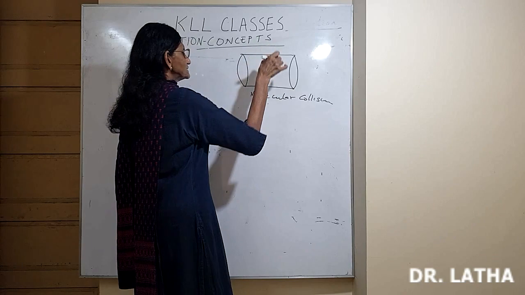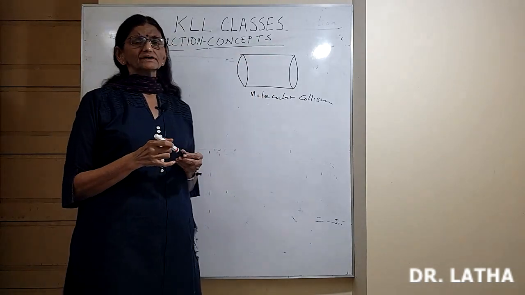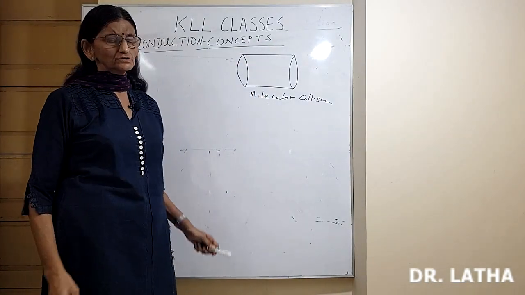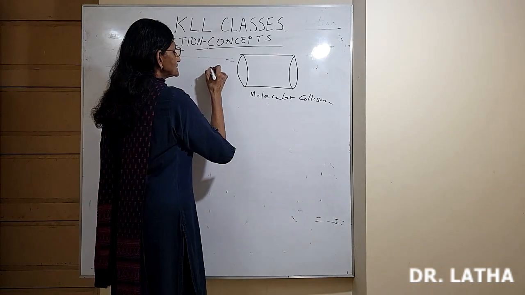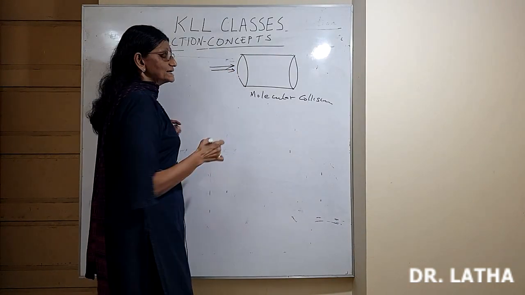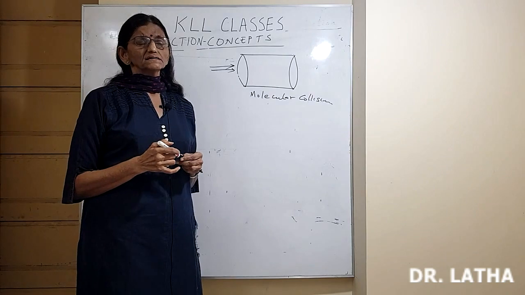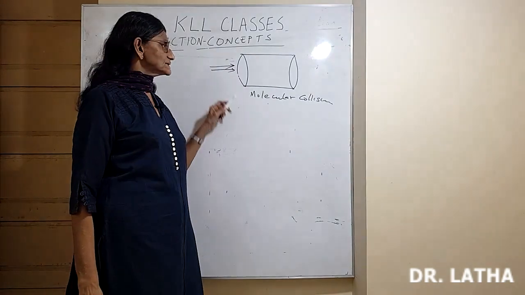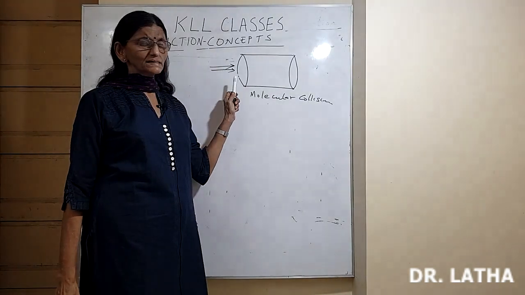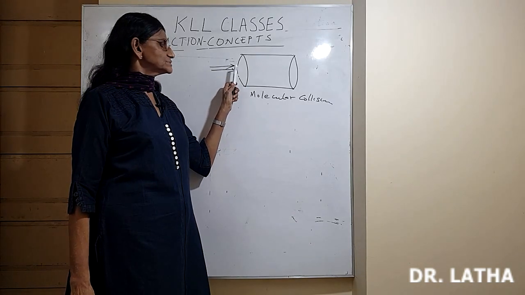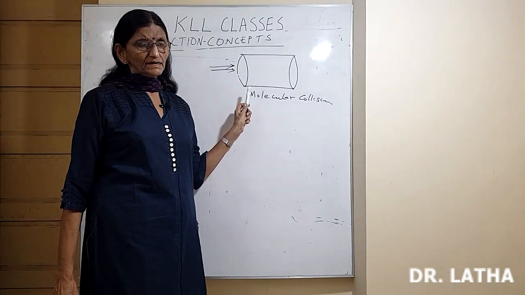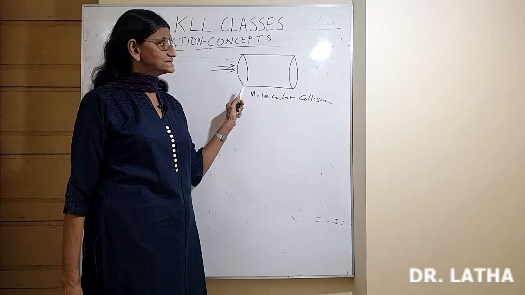That means this conductor consists of a number of conducting particles or molecules. So when heat is supplied at one end of this conductor, these molecules start vibrating. One molecule vibrates and collides with the adjacent particle, that vibrates in turn because of the heat energy,